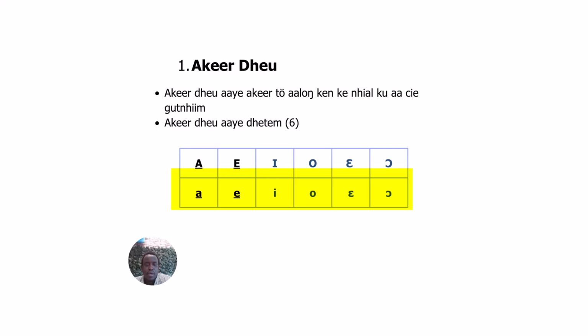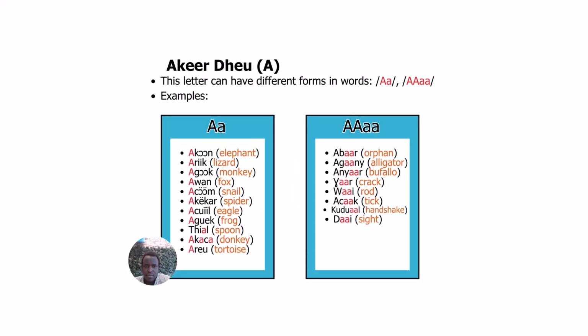These are the uppercase ones, and then these are the lowercase ones. Today, we'll just focus on words and phrases that have A and A. So the first one that we'll do is A.